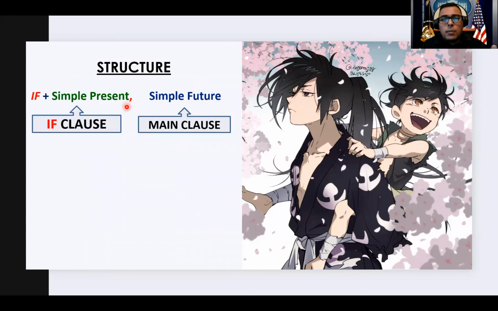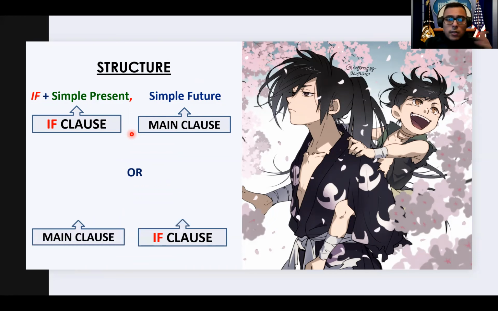Okay, never forget the comma. This is one way of putting it, but we also mentioned that we can start with the result and then go to the condition, and it would still be the same. The result is still in simple future, and then the condition is still in simple present. The only difference, like we mentioned before, is that we don't add a comma. Okay. So now we know the exact structure for first conditional.